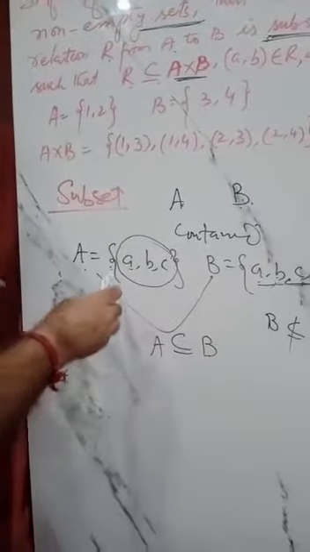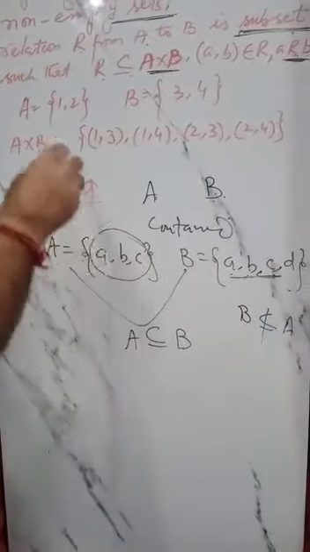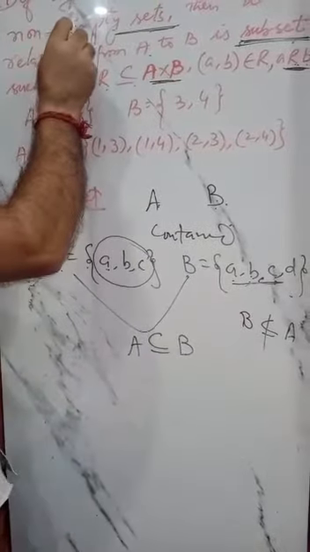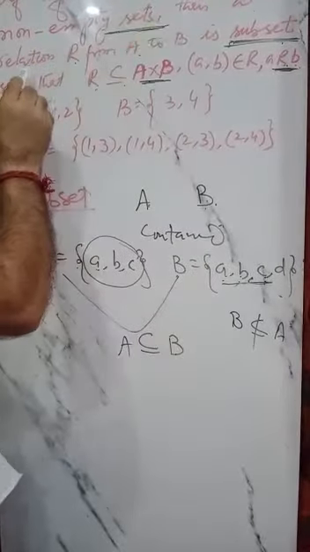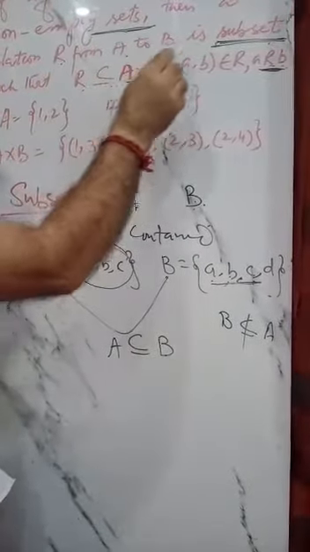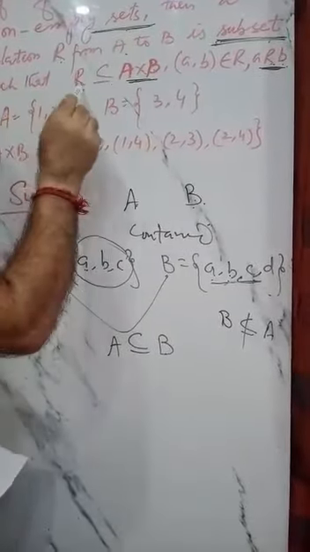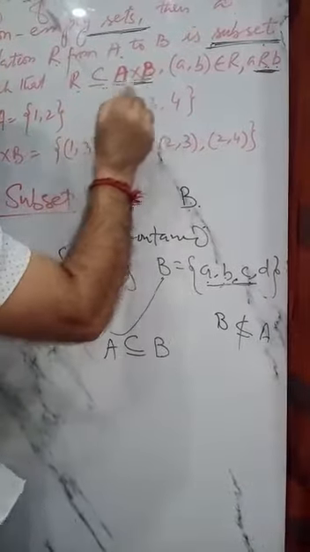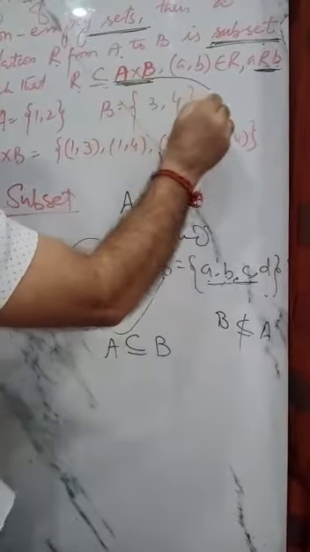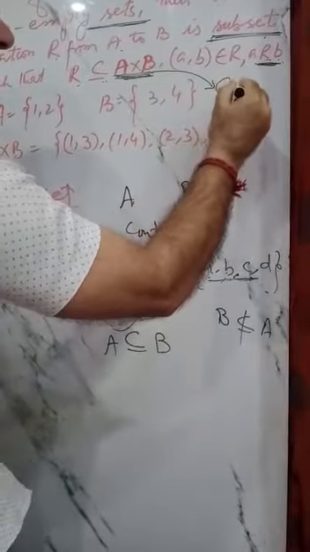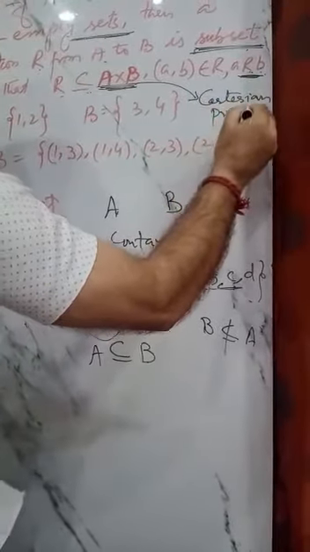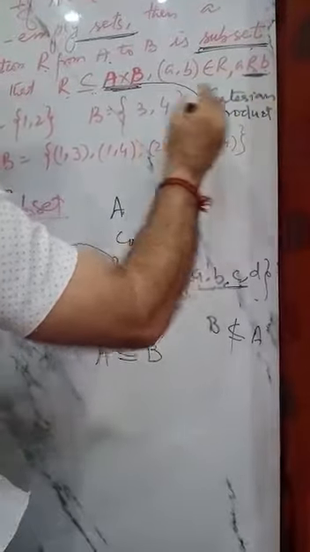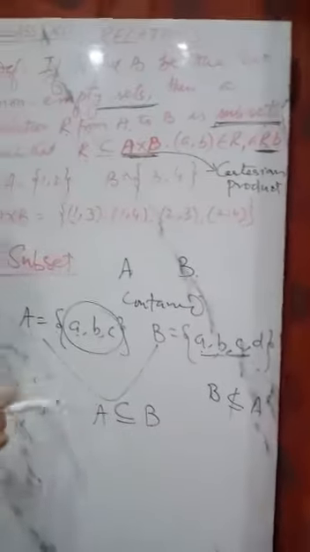Now, what the definition says: if A and B are two non-empty sets, then a relation R from A to B is a subset such that R is a subset of A cross B. A cross B, students, is nothing but the Cartesian product.